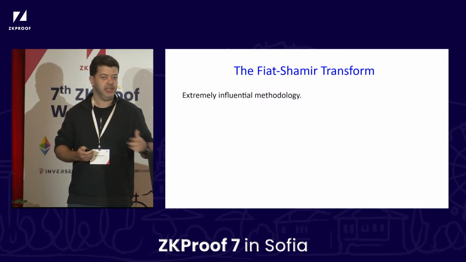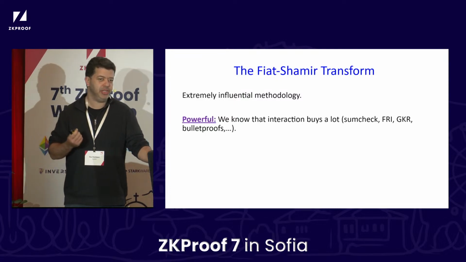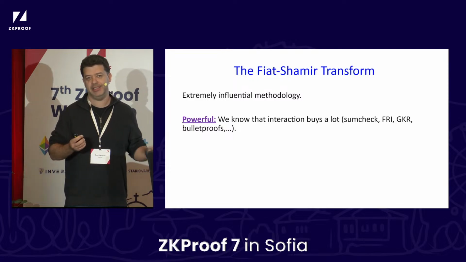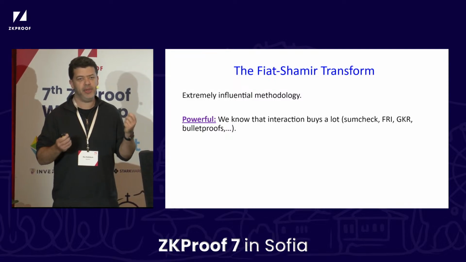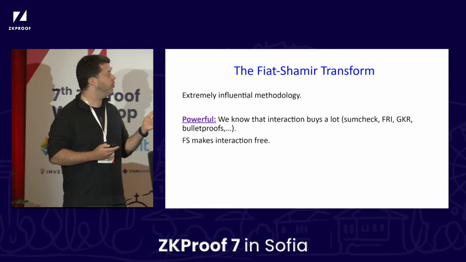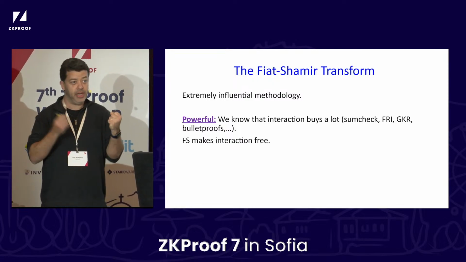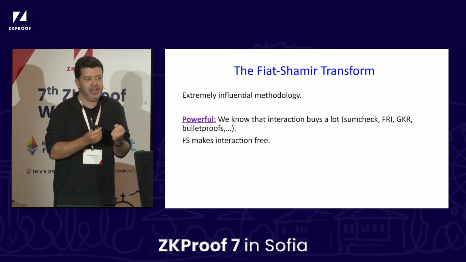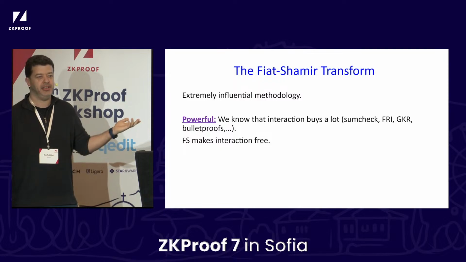So Fiat-Shamir, extremely influential, extremely important. Just to highlight some reasons, it's incredibly powerful because it seems like interaction buys us a lot. A lot of the protocols that we really, really care about, so things like FRI or SumCheck or GKR, Bulletproofs, all of them are highly interactive, and it seems the interaction really, really helps.